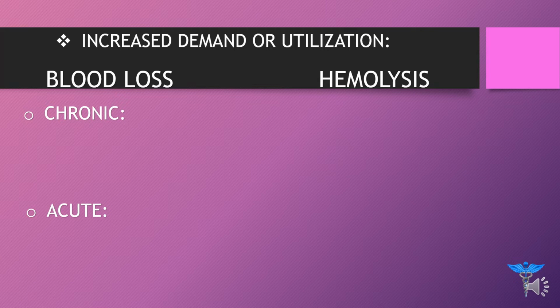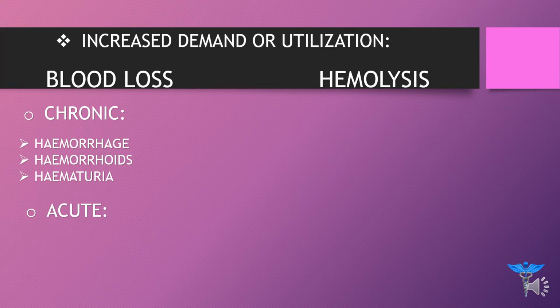So here in blood loss, the chronic causes are hemorrhage, hemorrhoids, and hematuria. These three will be discussed in more detail in our next video. First, I'm going to give a general overview on anemia. Now if we move on towards acute, we have major trauma and major surgery. Whenever there is an accident, there is also blood loss, and that comes in the category of acute blood loss.